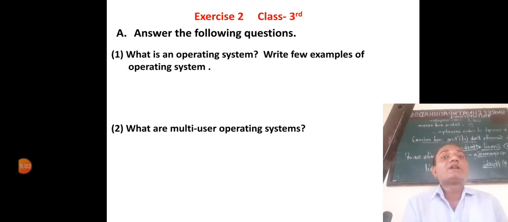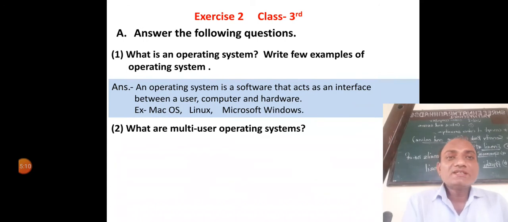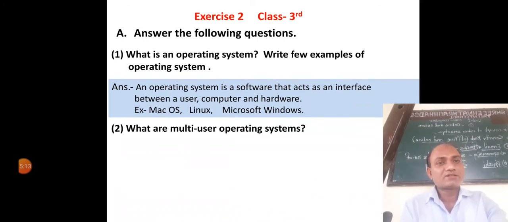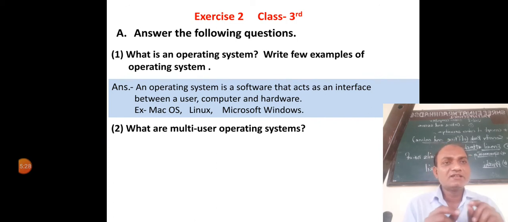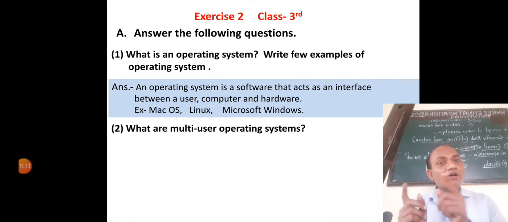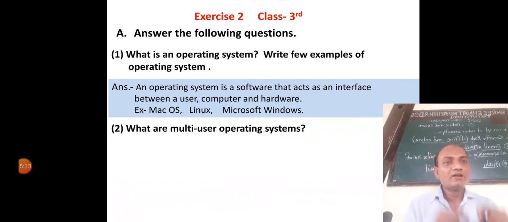The first question: what is an operating system? Write a few examples of operating systems. An operating system is a software that acts as an interface between the user, computer and hardware. An interface means it is the transmitter between the user, computer and hardware. Examples of operating systems are the Mac operating system, Linux, and Microsoft Windows.